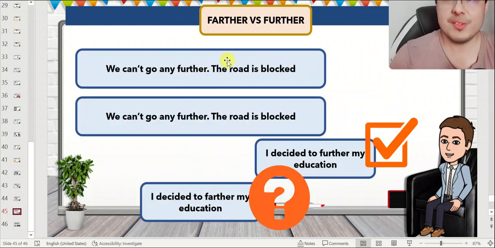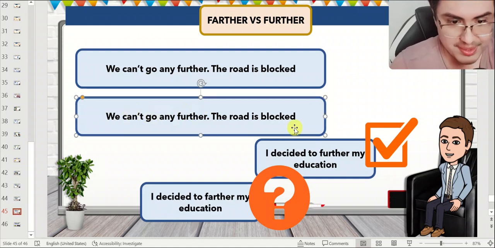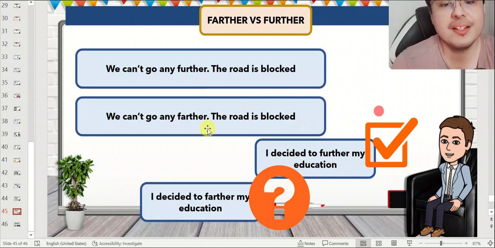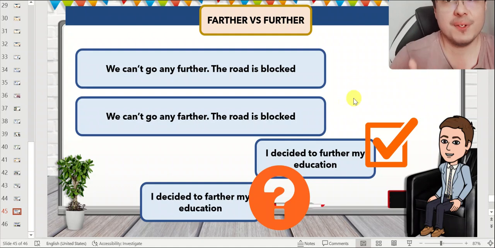So farther versus further, this is the comparative. We can't go any further. The road is blocked. We can't go any farther. So right here, you can also say farther. The road is blocked. So both words can be used for physical distance. But further can also be used for things that are not physical and for figurative things.